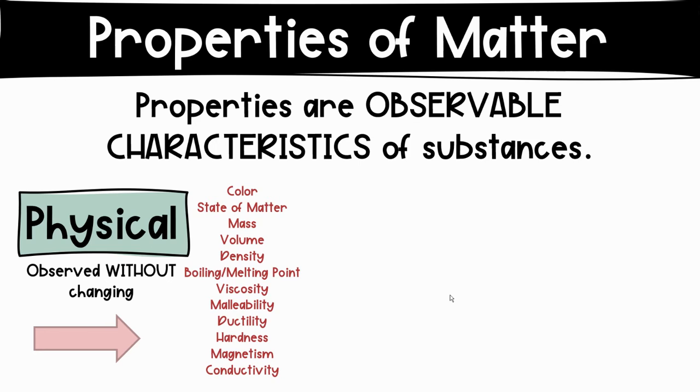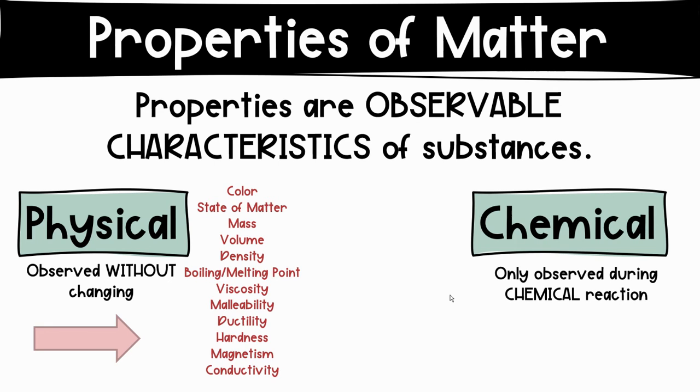The hardness. A diamond is the hardest substance. It can cut glass. If it is magnetic, you can observe if a substance is magnetic without changing the properties of that substance, or if it conducts heat or electricity. So metals conduct heat and electricity well. That's a physical property of them. Chemical properties are different. They're only observed during a chemical reaction.